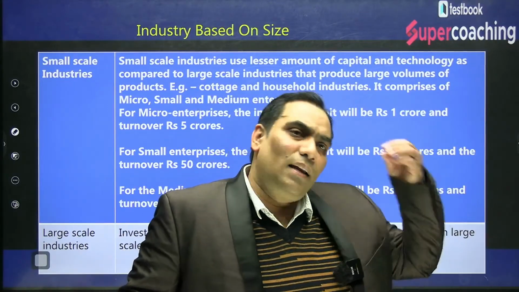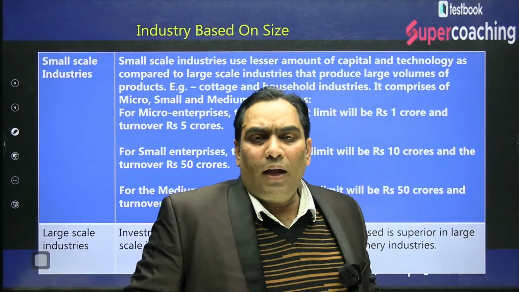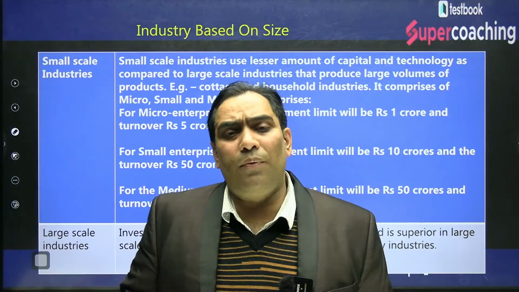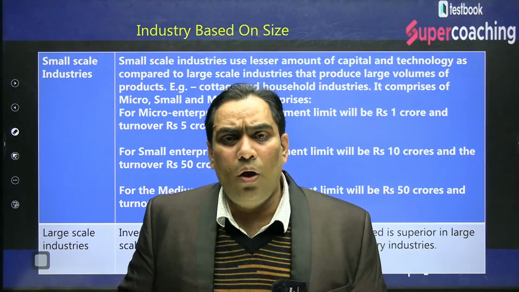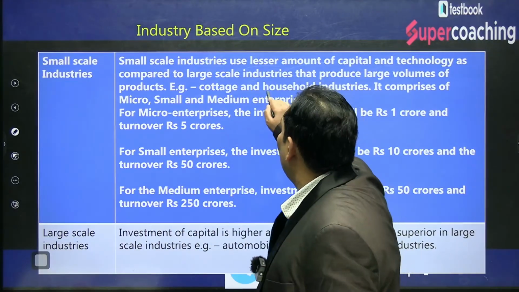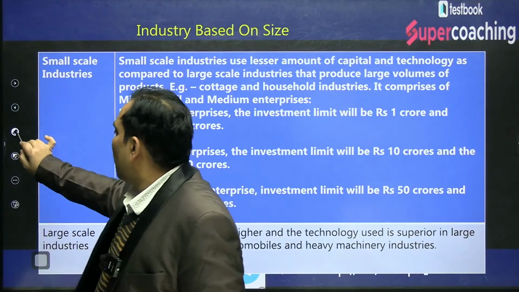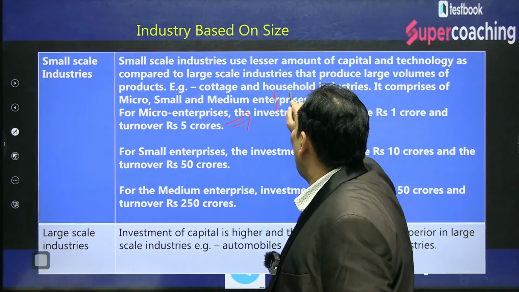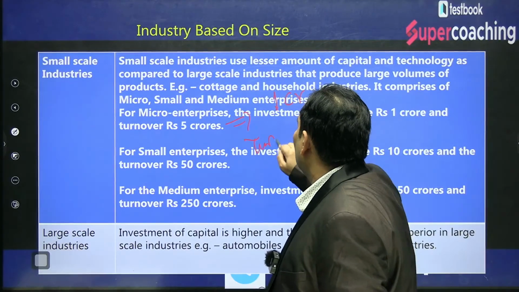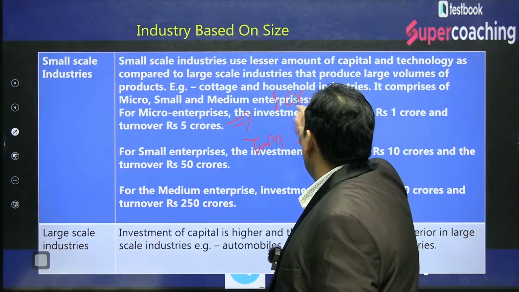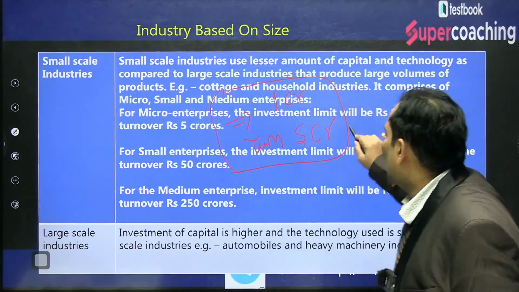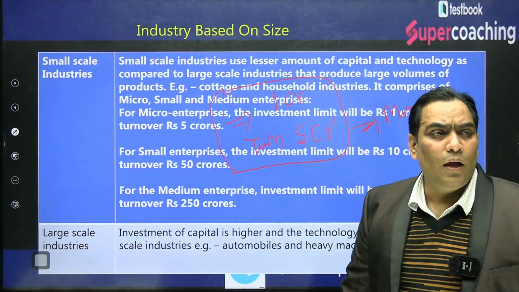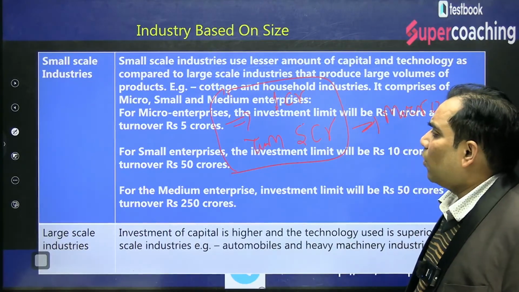So what is the criteria? For micro, either your investment limit is up to 1 crore or your turnover is up to 5 crore. If your investment is 1 crore or your turnover is up to 5 crore, you will be considered a micro enterprise.